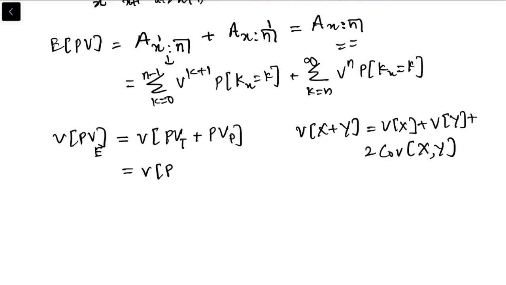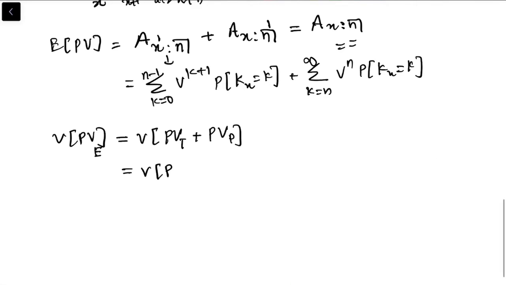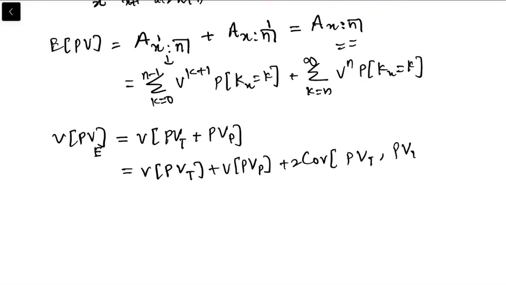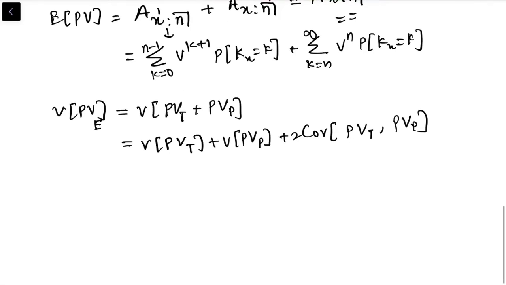So now here, let me erase this. So variance of present value of term plus variance of present value of pure endowment plus 2 times covariance of these two present values. Now we know the variance of term and variance of pure endowment.